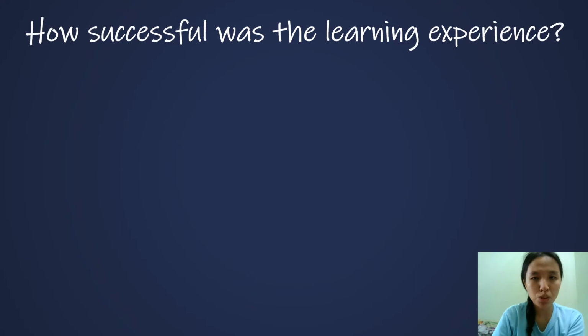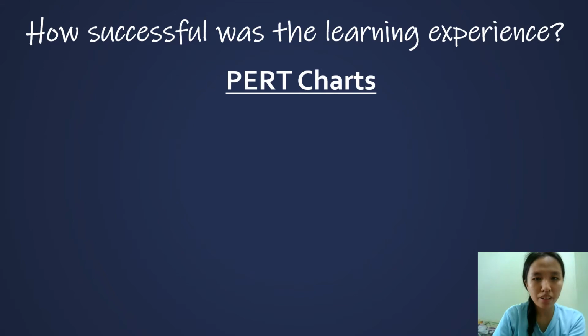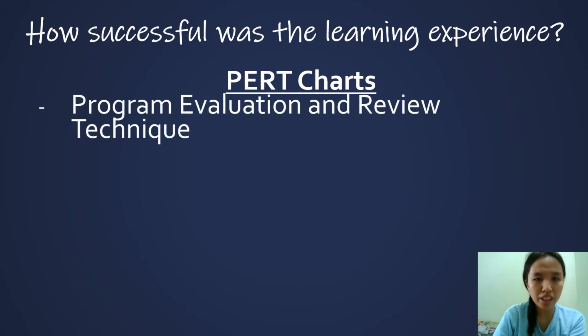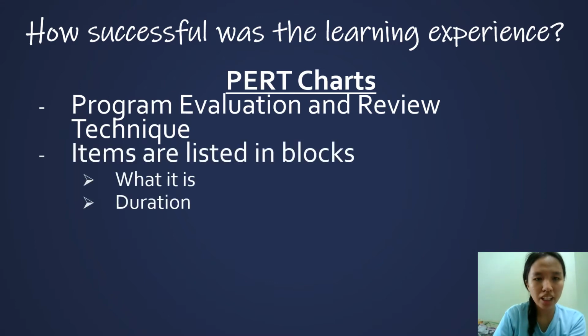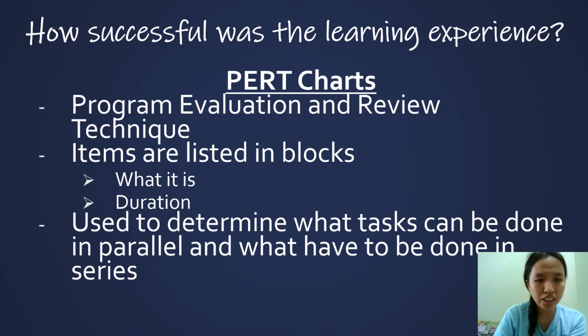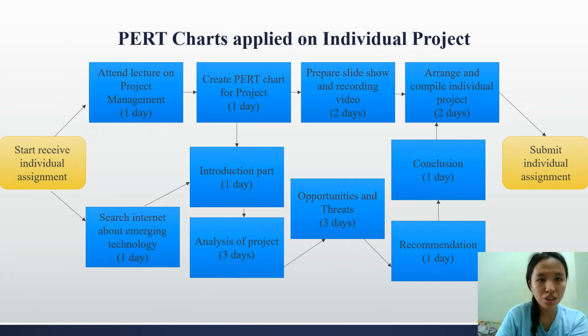So I apply project management in this assignment. I create a PERT chart. PERT stands for Program Evaluation and Review Technique. In this chart, items are listed in blocks representing what each is and its duration. This chart is used to determine what tasks can be done in parallel and what have to be done in series. So this is the PERT chart I created.